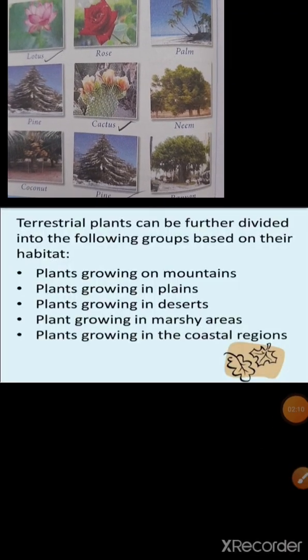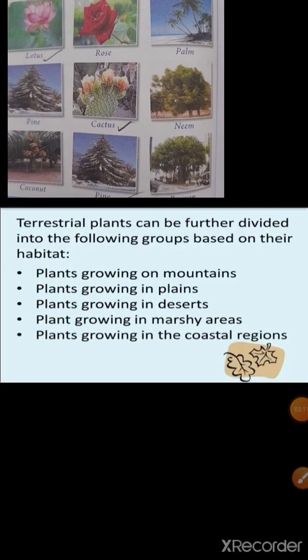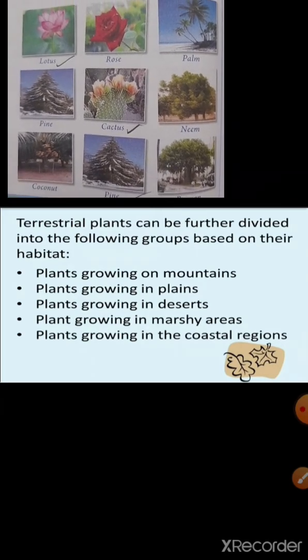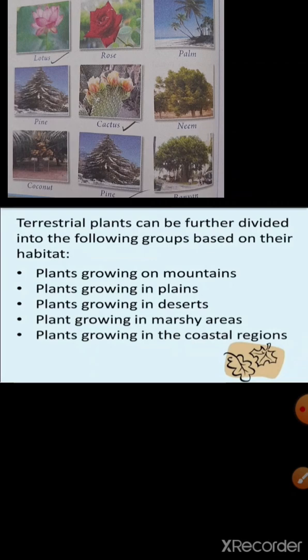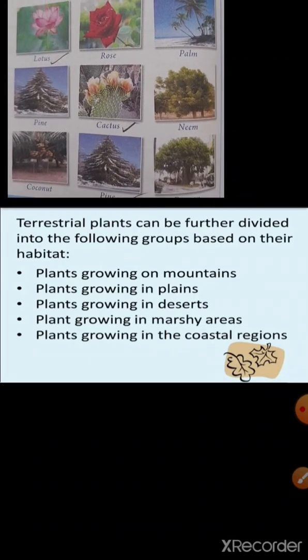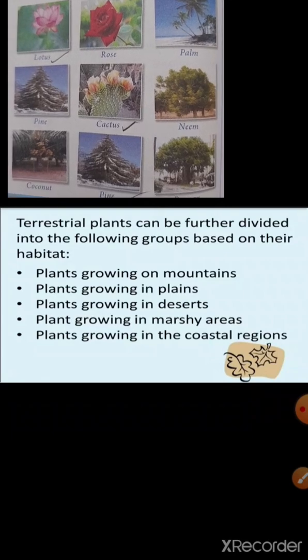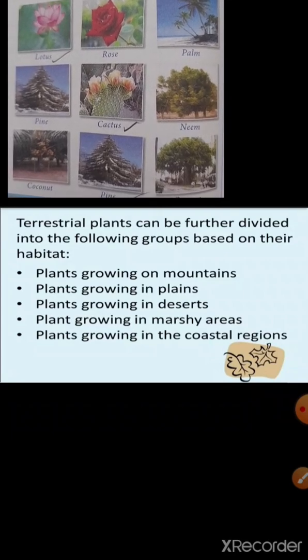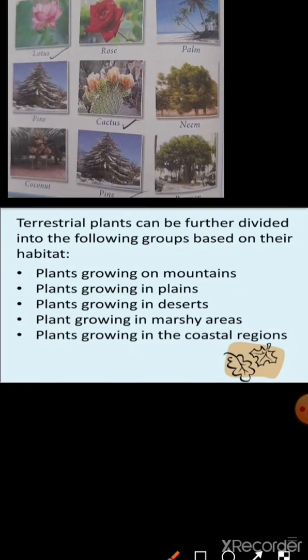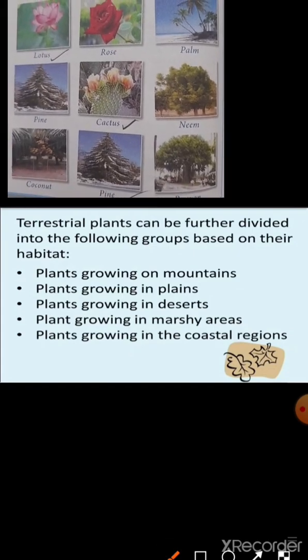So we know children, plants grow everywhere. They grow both on land and in water. Plants which grow on land are called terrestrial plants. So what are terrestrial plants?